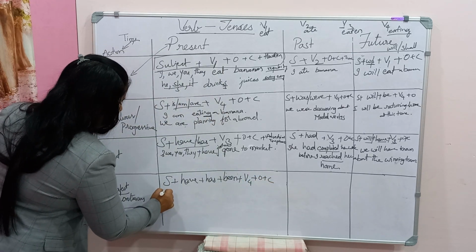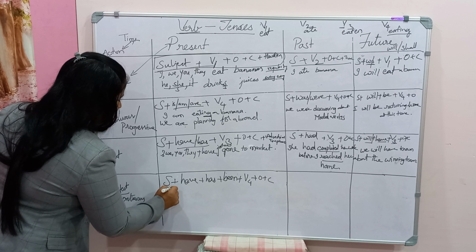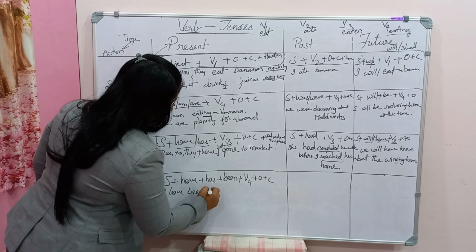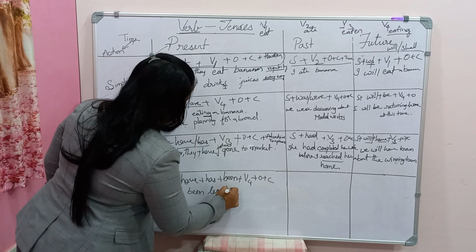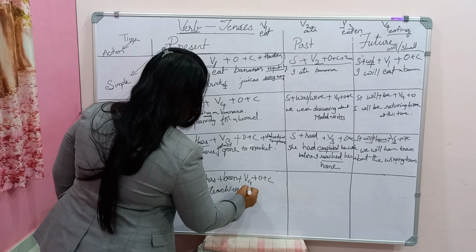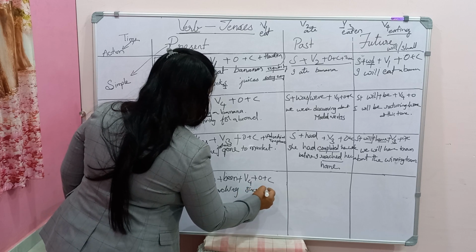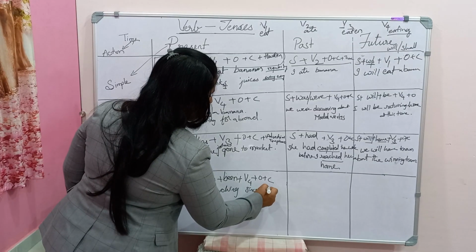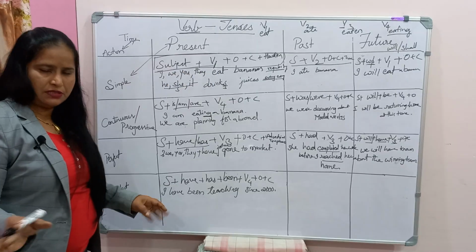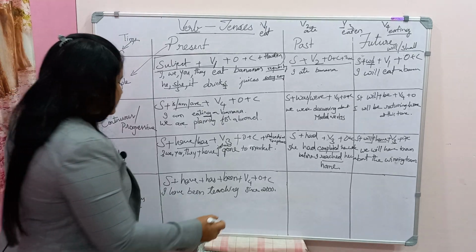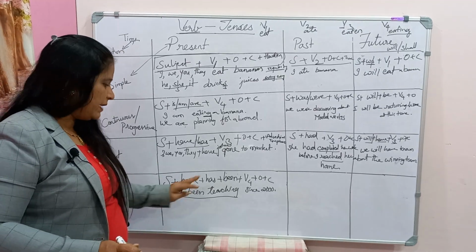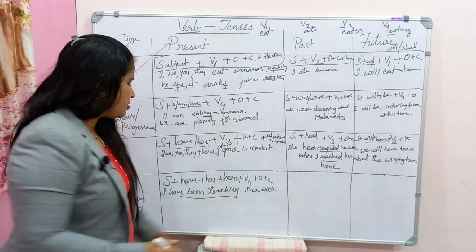So let us take: I have been teaching. A time phrase also comes. I have been teaching since, which year? Since 2000, for example, or for a period, so for 23 years. Something like this we can take. I have been teaching. This indicates that the time has already started, but at the time of speaking, this action is not yet over.